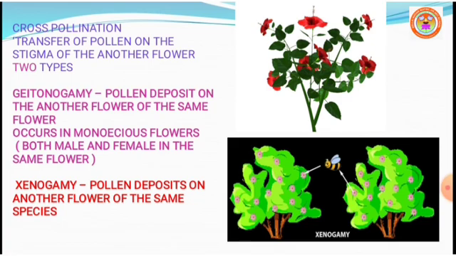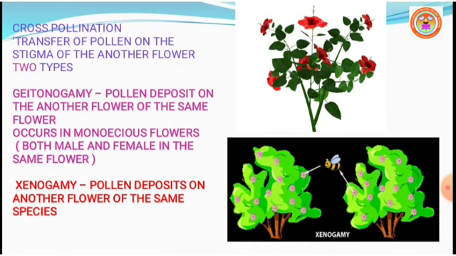Monoecious condition in the sense both male and female sex organs are present in the same plant. Geitonogamy is functionally called cross-pollination, but it is similar to autogamy because the pollen comes from the same plant.